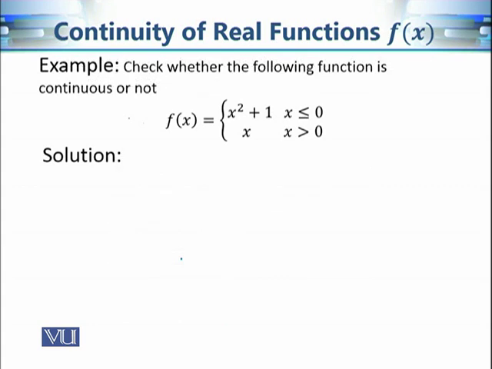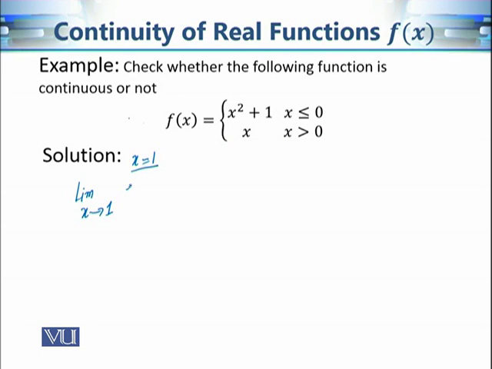Now let's have a look at this example. We have a simple function and we want to check if it is a continuous function or not. So now let's see the continuity at the point x equal to 1. First we want to calculate the limit of this function. So when x is equal to 1, the part of the function that describes the output is basically this one, when x is greater than 0.